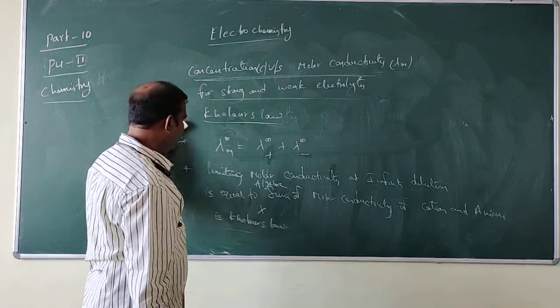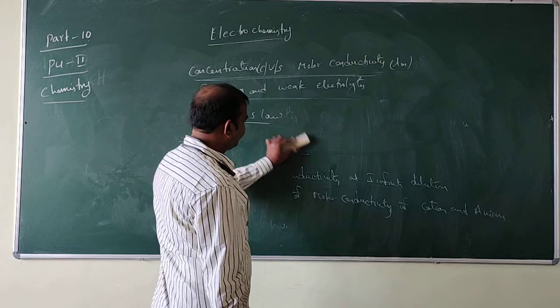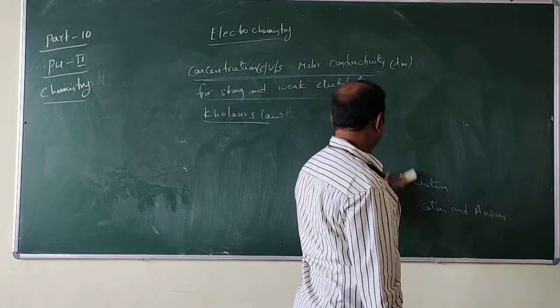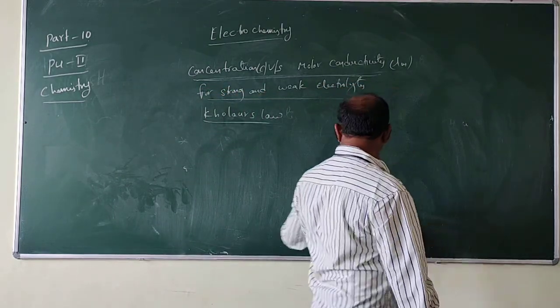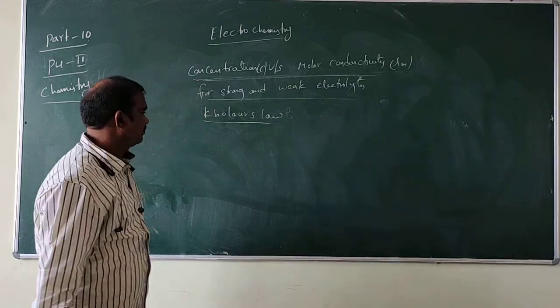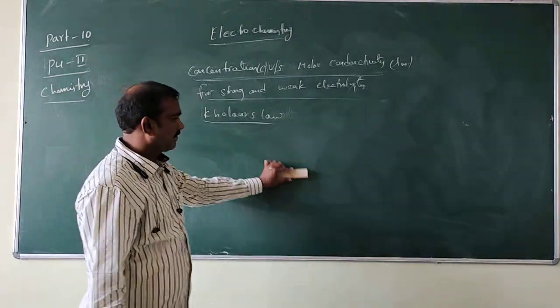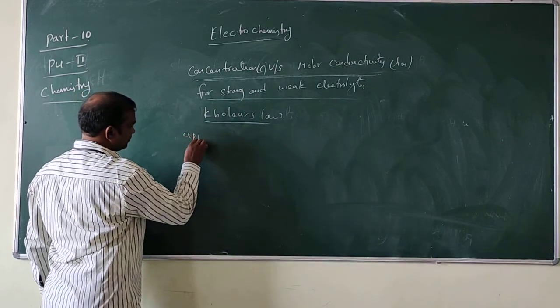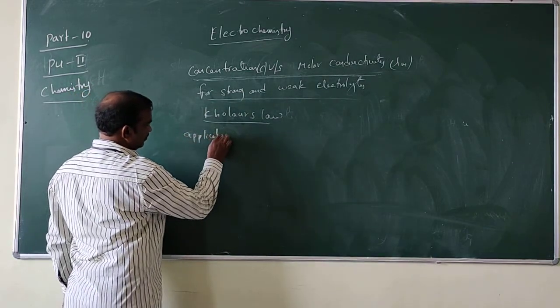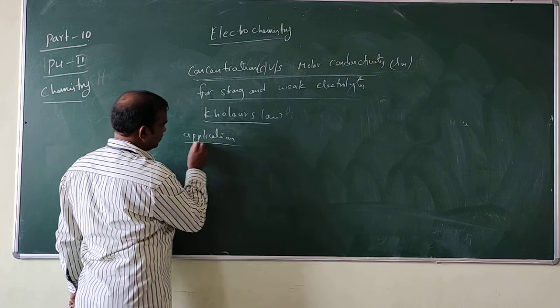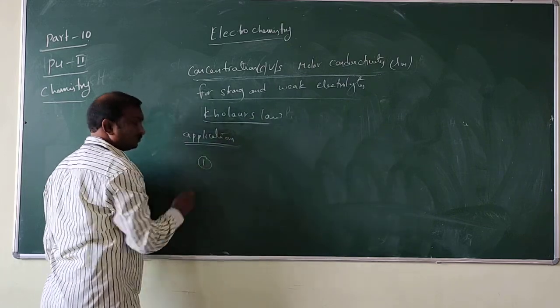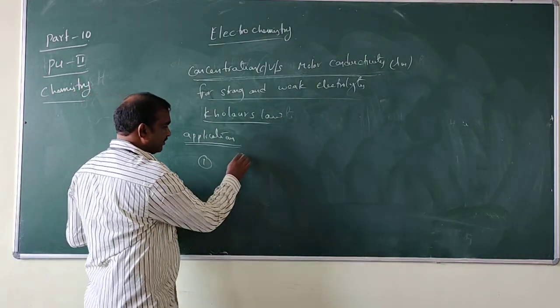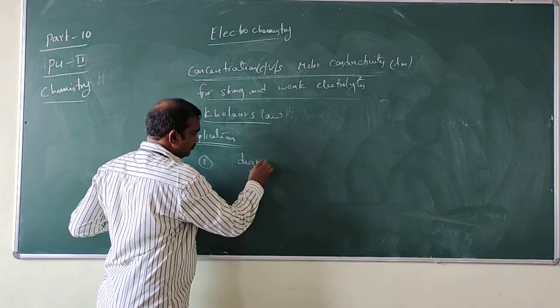Next, applications. The first one is degree of dissociation.